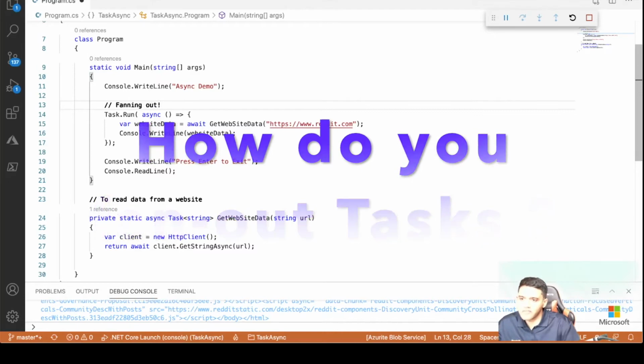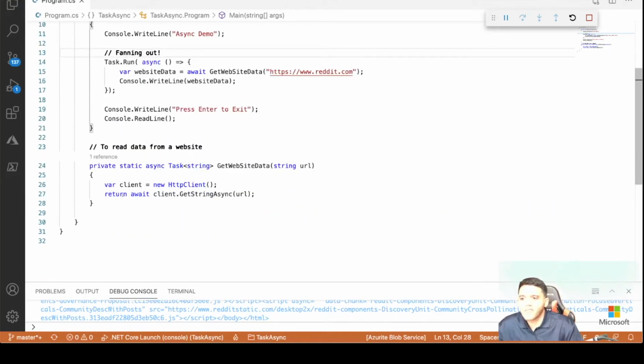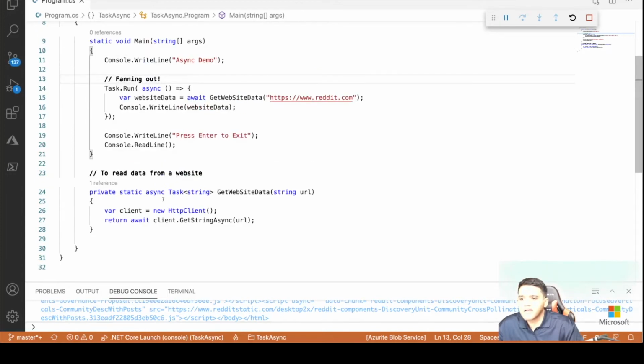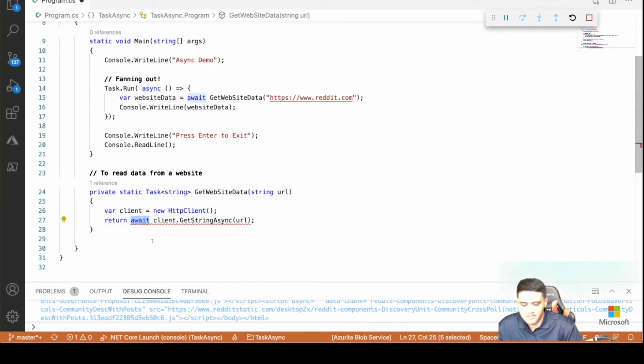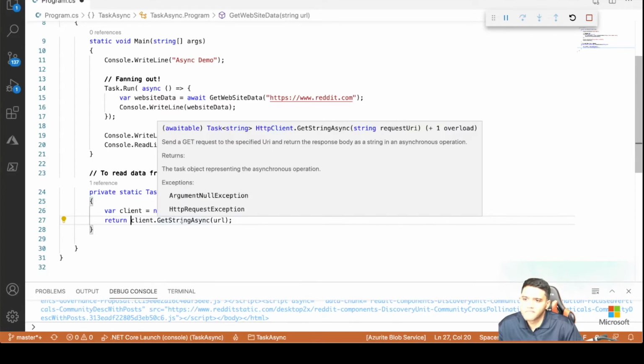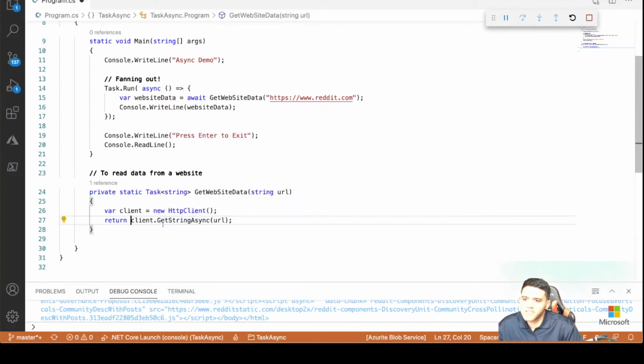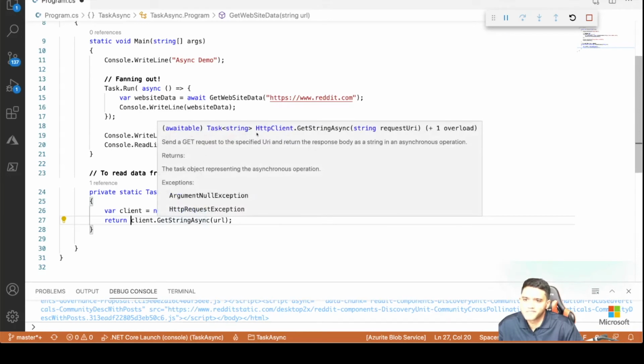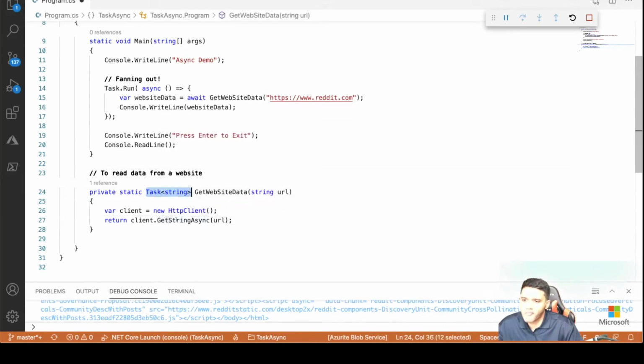Now I'm going to remove the async at this level, and I'm going to create a fanning out process where you can fan out multiple requests using this task itself. So let me show you how. So first I'm going to remove the async here. Because I removed async, I have to remove await. Now because I removed await, it returns only a task. So this method returns Task of string, and that's what we are returning here, right?